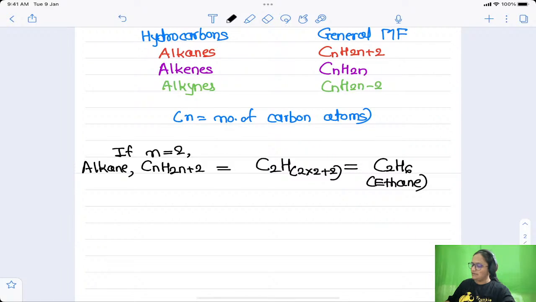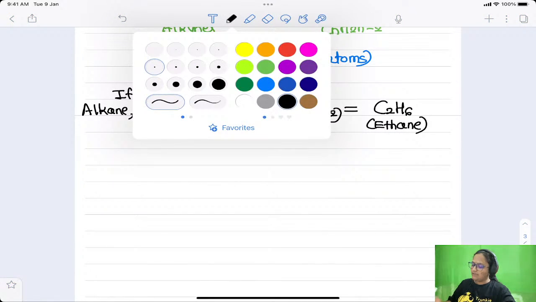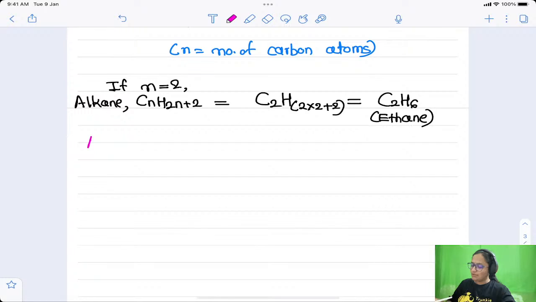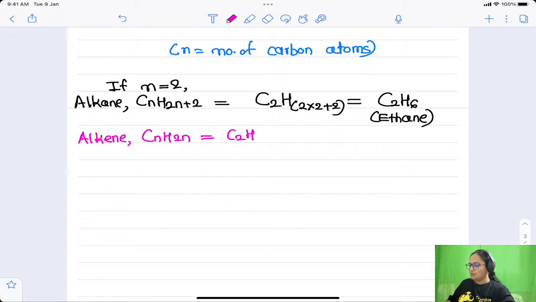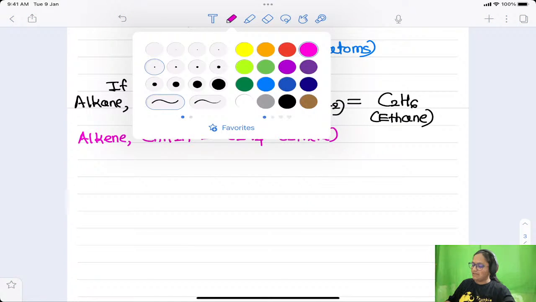Next I will write about alkene. What is the general molecular formula for alkene? CnH2n. So it will be C2H2n, that is 2 into 2, 4, C2H4, which is called ethene. Then the last one is alkyne.